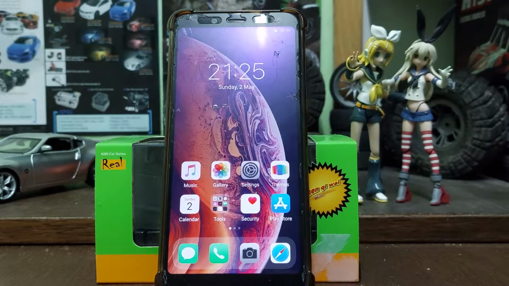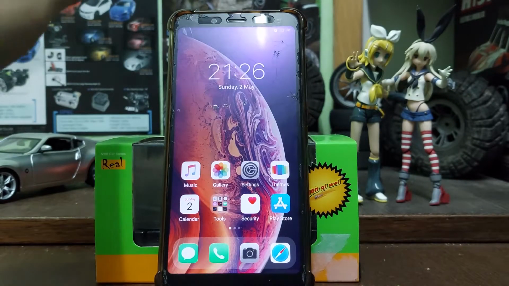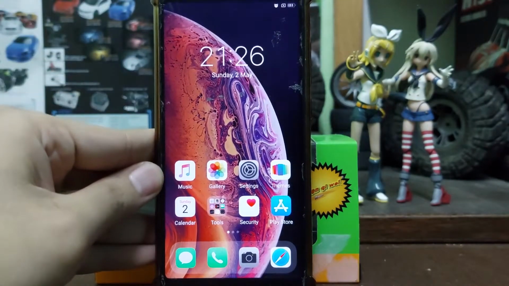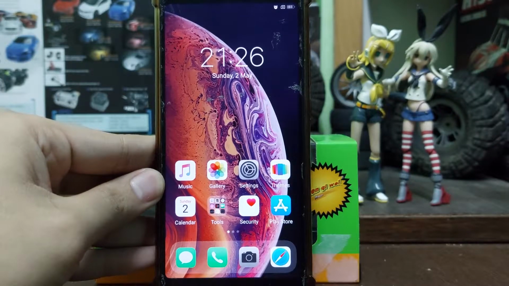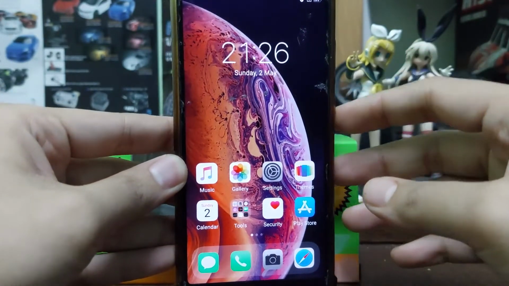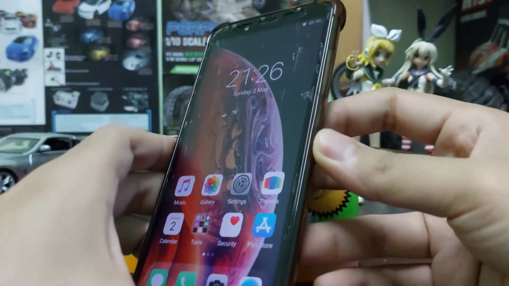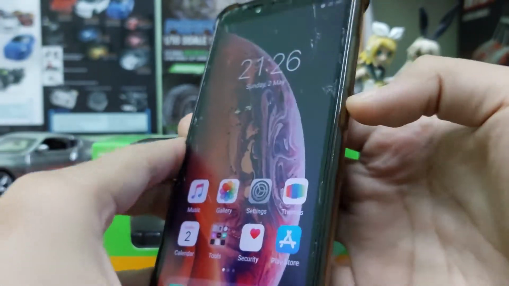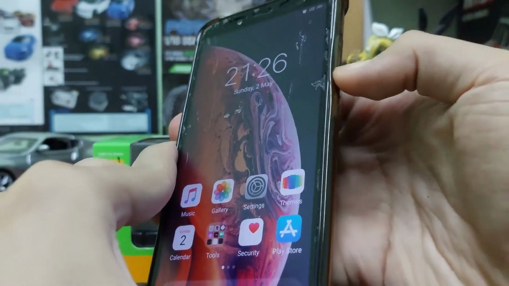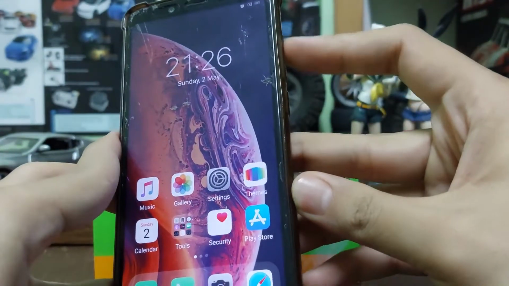Today I would like to share some basic tricks that you can use if your power button is not working or faulty. This is my Redmi Note 5i, an old phone I bought around 2018, and now after a year I have an issue. I cannot use the power button and also the volume buttons anymore. These three buttons are already faulty.